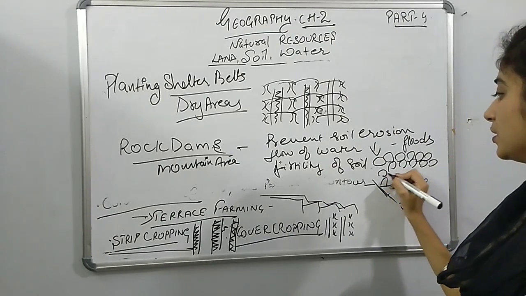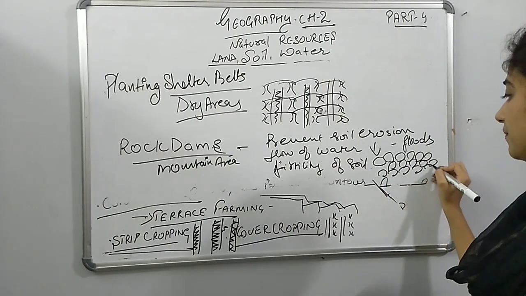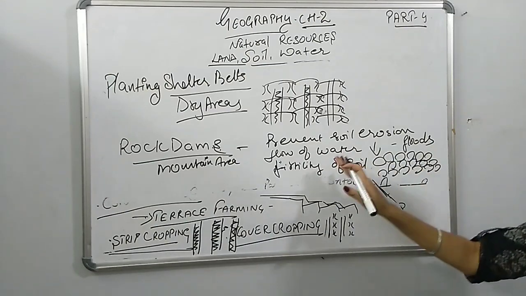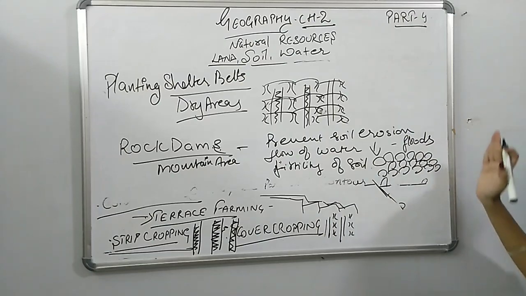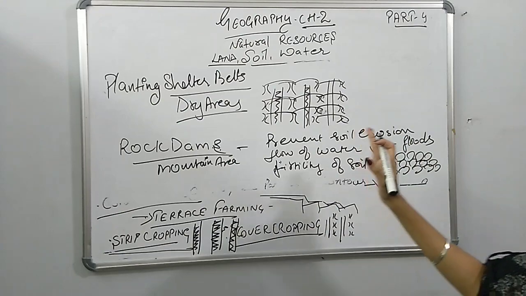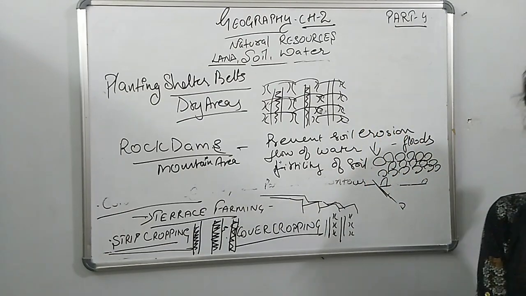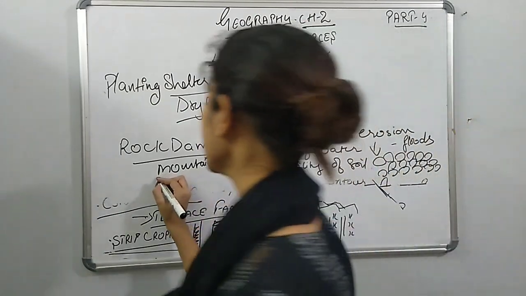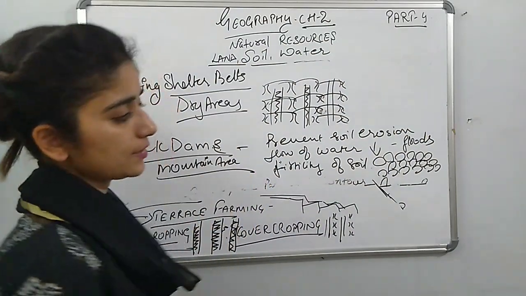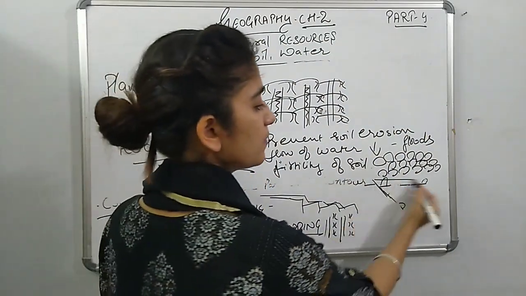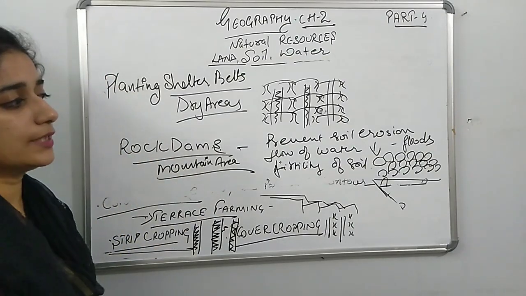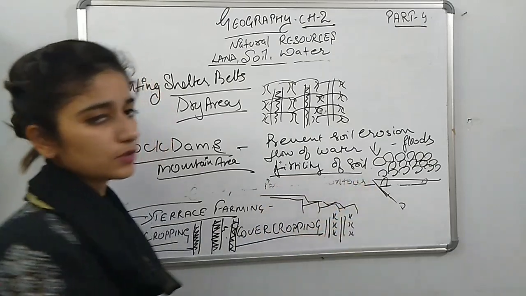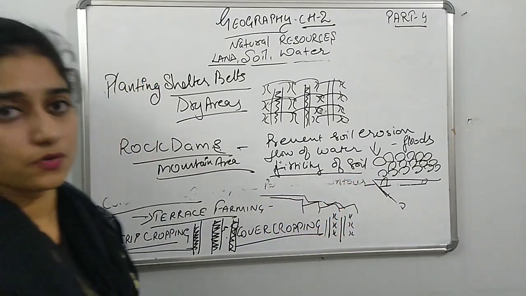this way as I'm making, so that the complete water doesn't flow, and there are some breakages, so that floods don't come in a hilly area. Especially in the mountain area, such a practice has been done. Like this, the plugging has been done, and the rock dams save the fertility of the soil. It helps against soil erosion.